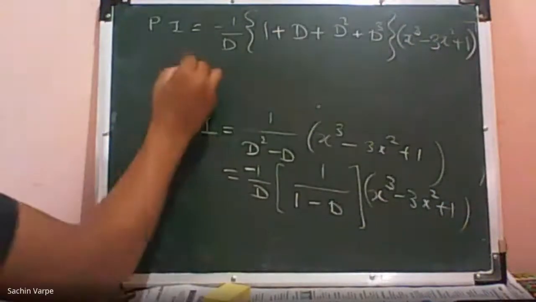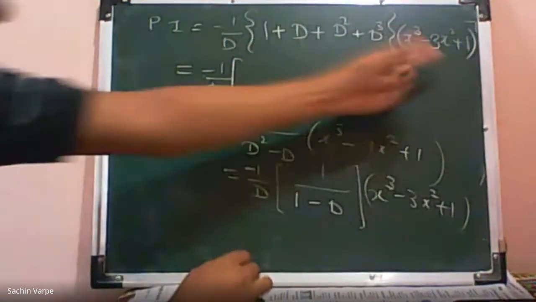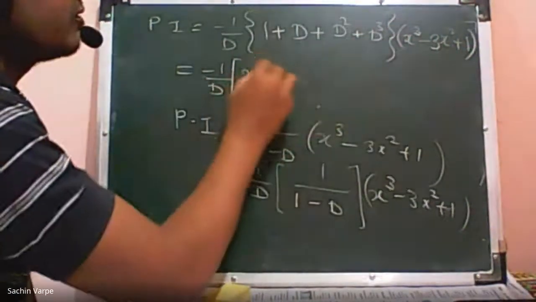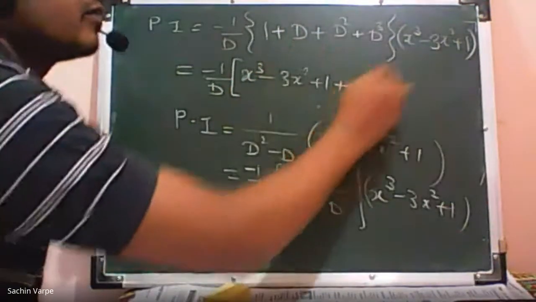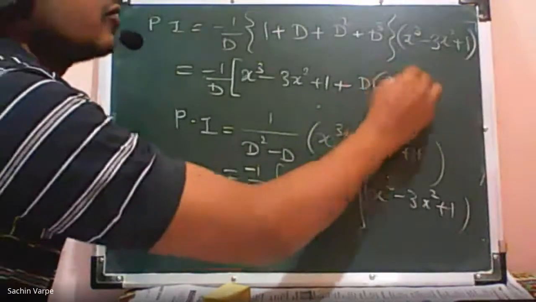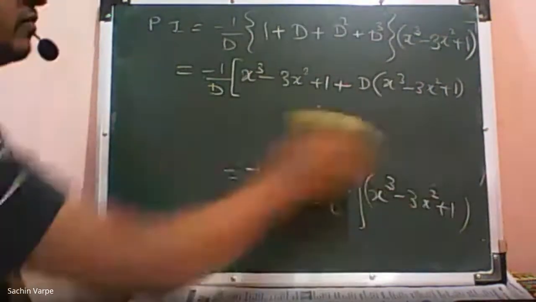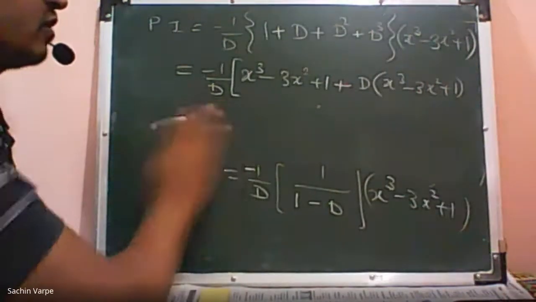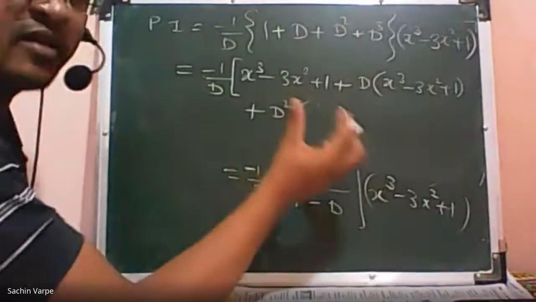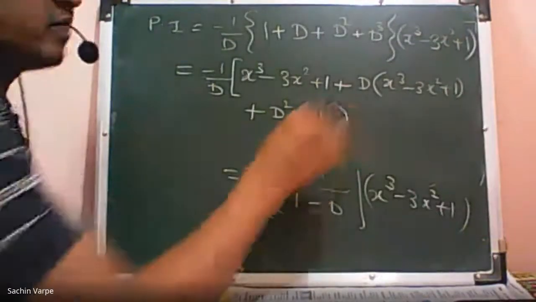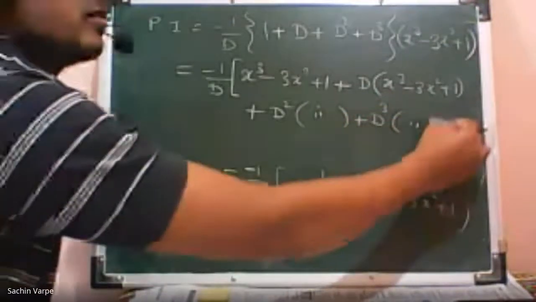So that is equal to minus 1 by D, 1 into this, that is x cube minus 3x square plus 1, plus D of x cube minus 3x square plus 1, plus D square operated on this, I'm just writing the bracket, but you write the term in bracket, the same polynomial, plus D cube into the same thing, plus and so on.